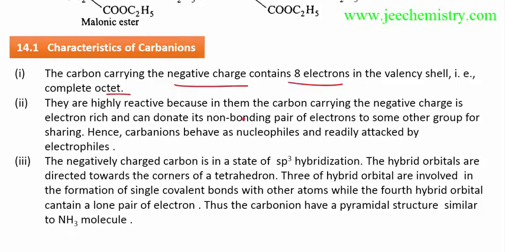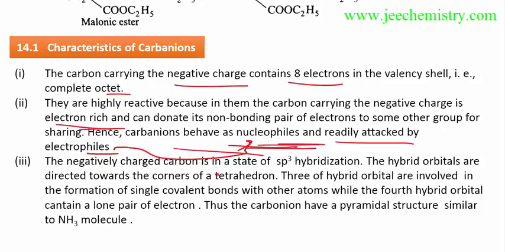It is highly reactive because the carbon carrying a negative charge is electron rich. It can donate its non-bonding pair of electrons to some other group that requires electrons for sharing. Carbanions behave as nucleophiles. As it is electron rich, it acts as a nucleophile and readily reacts with an electrophile. An electrophile is electron deficient, so this electron-deficient electrophile will attack the nucleophile.